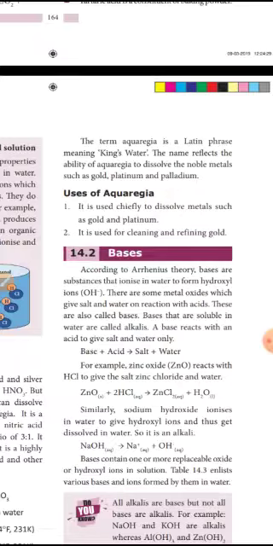So uses of aqua regia: it is used to dissolve metals such as gold and platinum. We know gold does not dissolve in water, does not dissolve in acid, but it dissolves in aqua regia. Aqua regia means a mixture of 3 molecules of hydrochloric acid and 1 molecule of nitric acid. A 3:1 ratio of hydrochloric acid and nitric acid is called aqua regia.